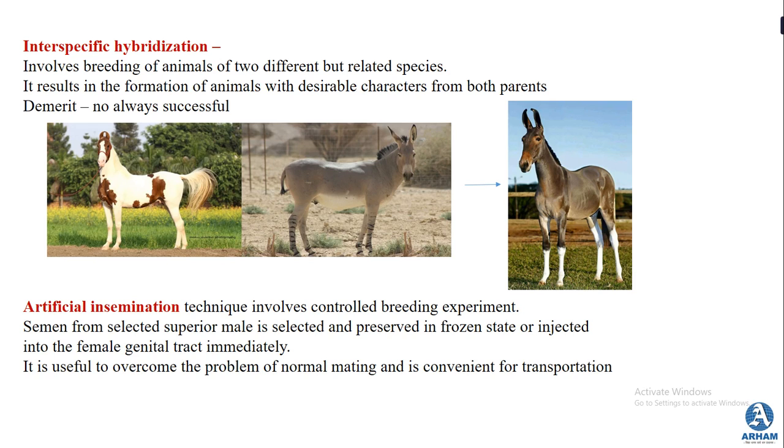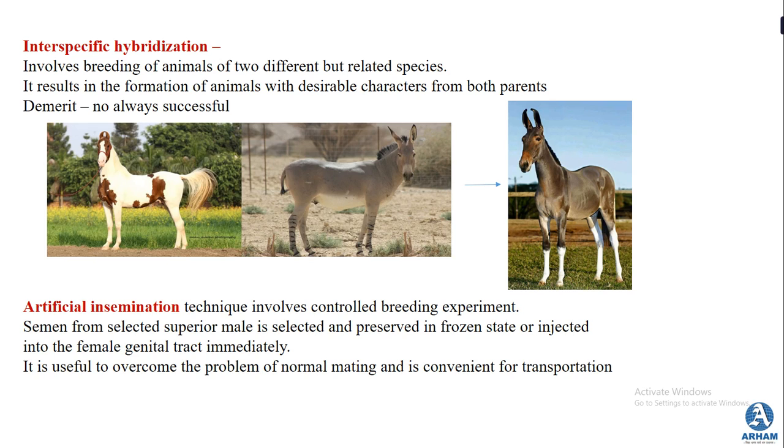Now this method of artificial insemination is useful to overcome two problems. First, the problems faced during the process of normal mating are overcome.